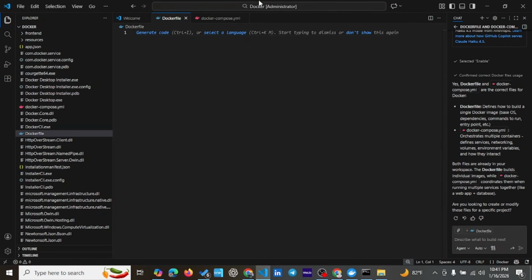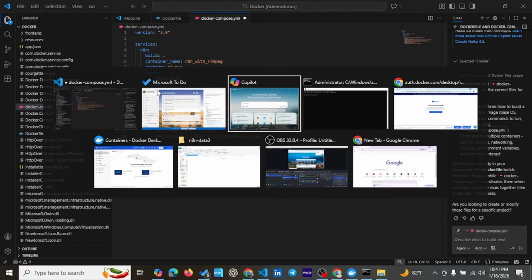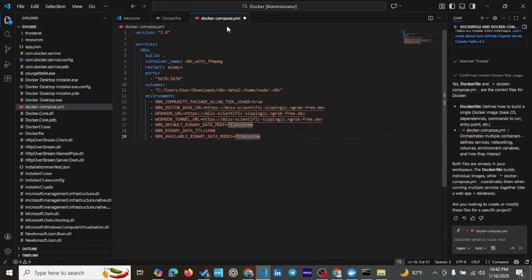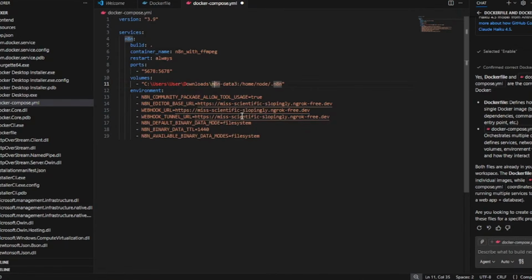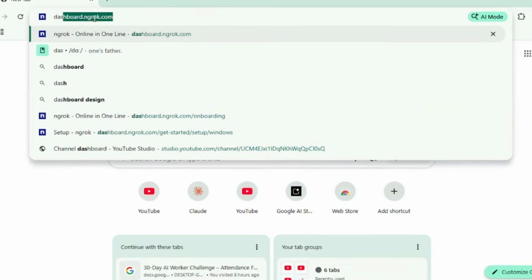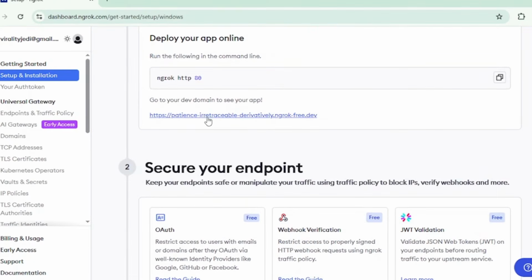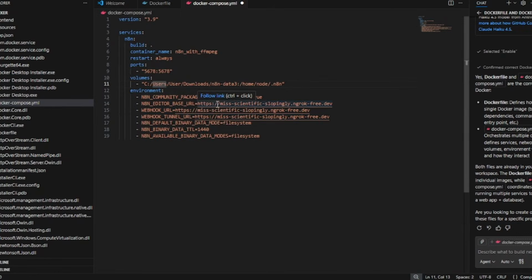Now I'm going to take this and put it in my Docker compose. You see that folder I told you to create and open, just leave it like that. Let's copy it. Now you're going to click on your address bar, and you see it's selected, so you press Control C. Now we'll come here and paste it, except that we have to change all of these backslashes to front slashes. Then on dashboard.ngrok.com, our URL is here, so we just copy it and bring it here.